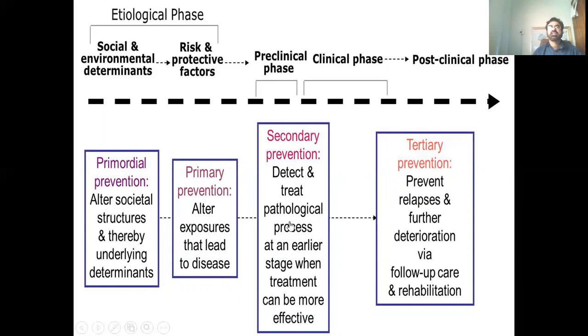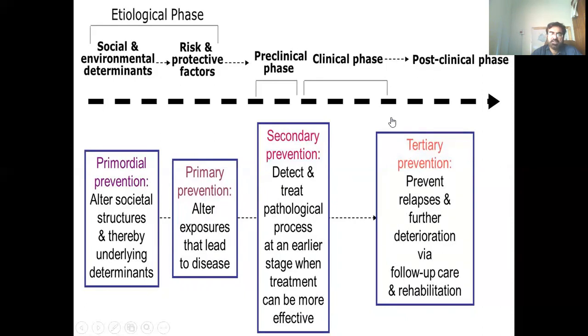Secondary prevention is to detect and treat the pathological process at an earlier stage when treatment can be effective. It is the stage where you can detect the disease and you can take an immediate action for treating the patient. And the tertiary prevention, which is in the last clinical stage or post-clinical stage, is where you prevent relapses and further deterioration via follow-up care and rehabilitation.